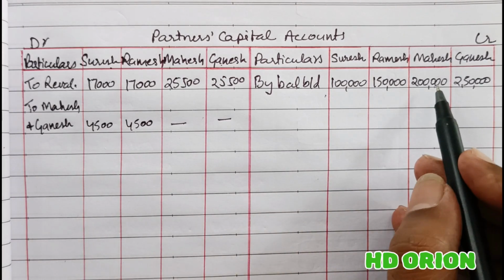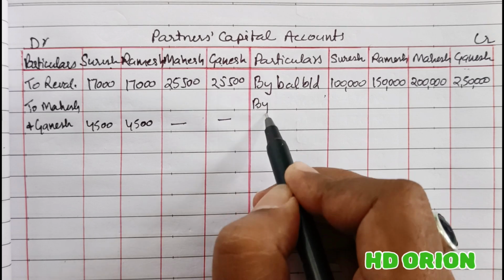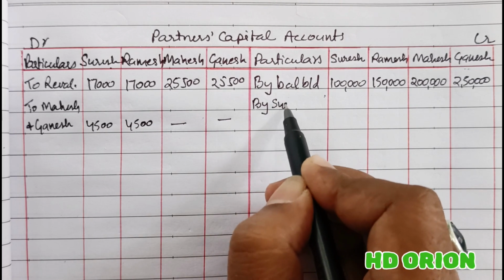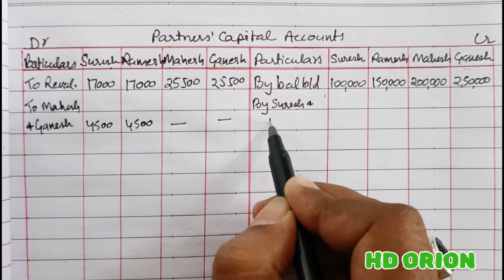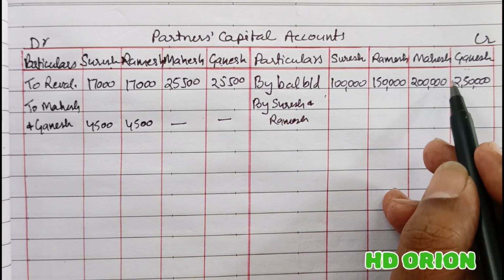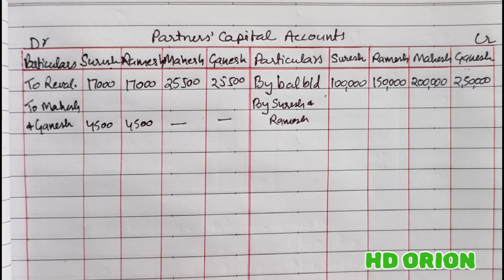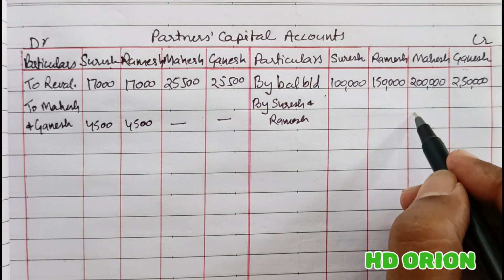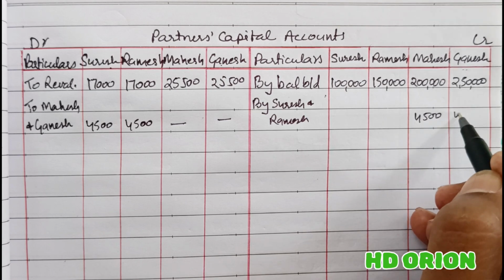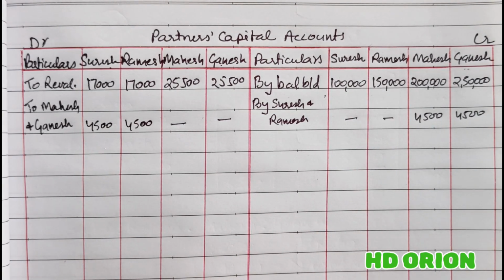Same way, Mahesh and Ganesh will receive rupees 4,500 from Suresh and Ramesh. So this is the treatment of goodwill. This way the treatment is to be done.